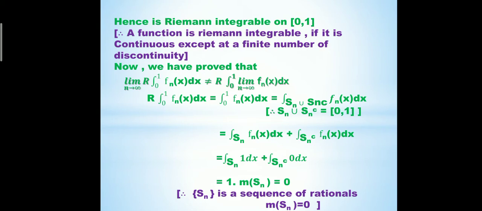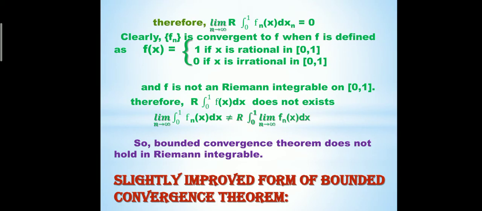We also know that the measure of rational numbers is always 0. So we find that the Riemann integral over 0 to 1 of f_n(x) dx equals 0. Therefore, the limit as n tends to infinity of the Riemann integral from 0 to 1 of f_n(x) dx is equal to 0.